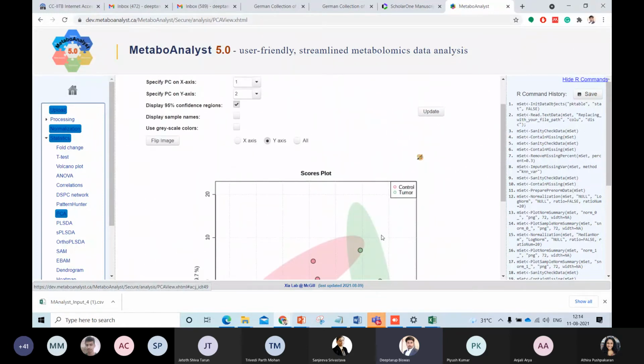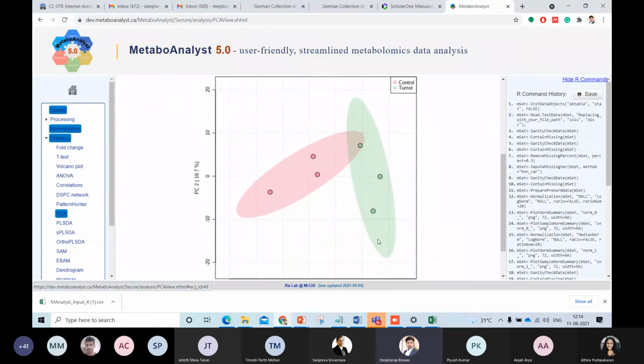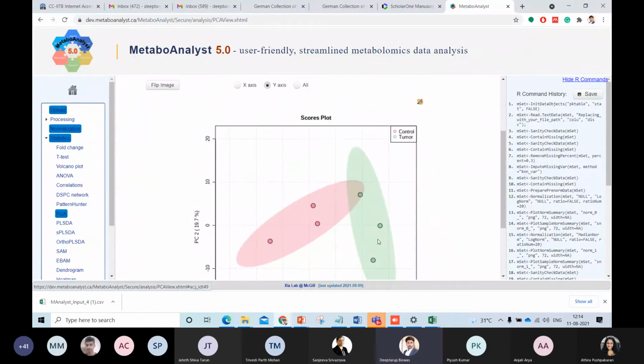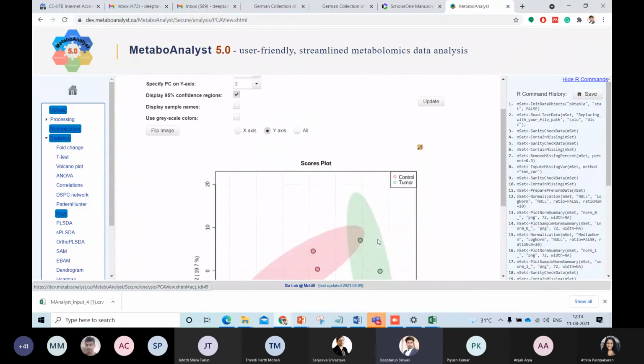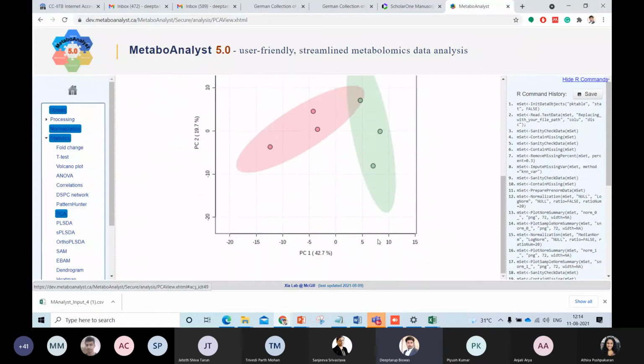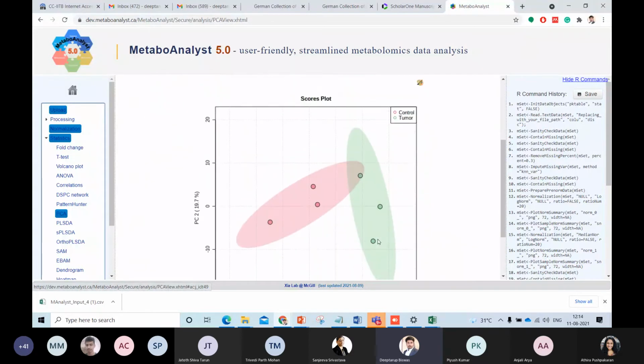That means there is a biological variation already present in control versus tumor, right? This is a very important thing to understand, whether the groups that we have assigned actually have some biological variation or whether it is technical or data-wise variation.